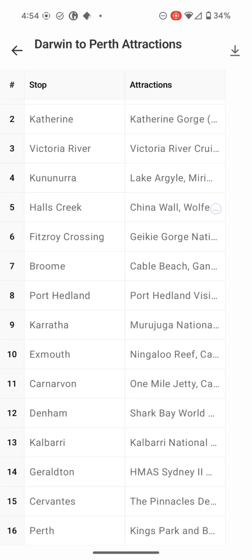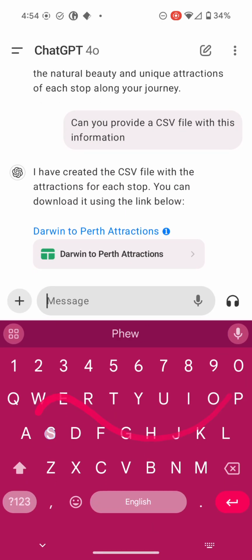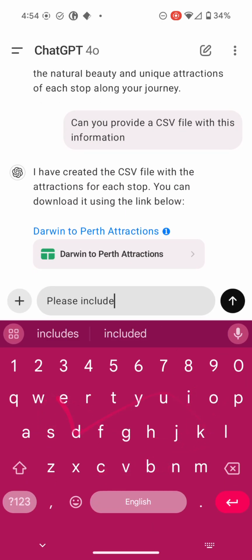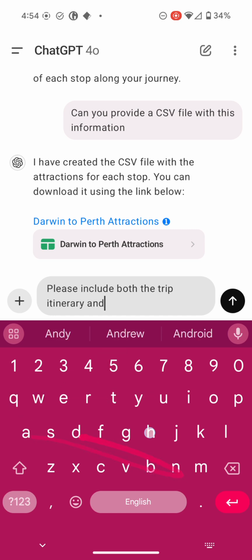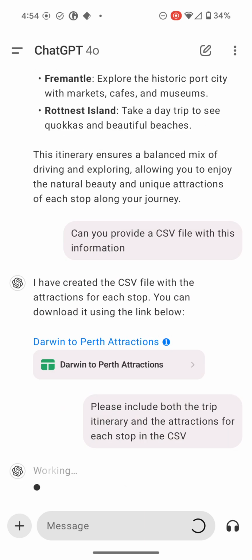Okay, we seem to only have the name of the town. Okay, let's be a little more specific. Sometimes it's going to take you exactly literally, and we're going to have to be more specific with our request. We want the whole itinerary plus the attractions for each stop in the CSV. Let's see how it goes with that.